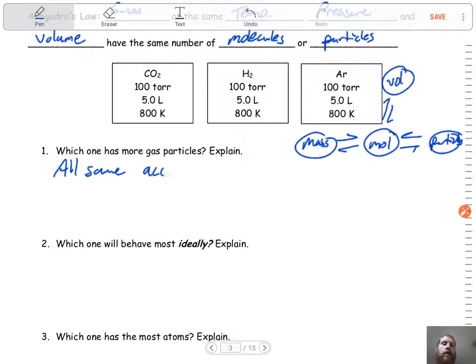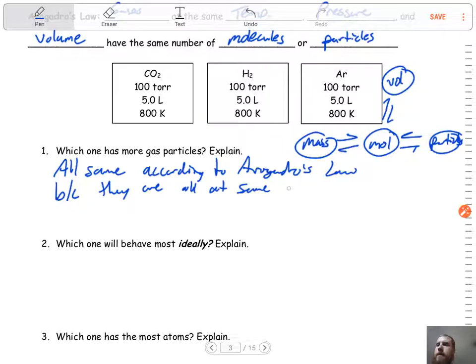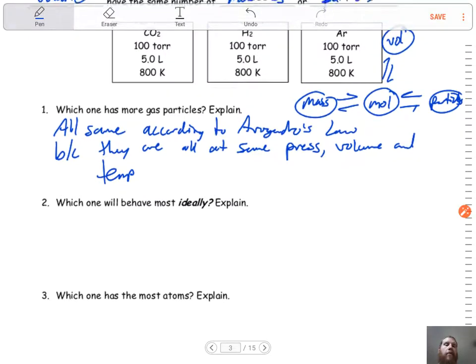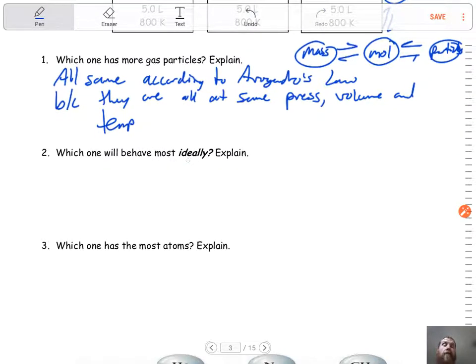Because according to his law, they are all at the same pressure, volume, and temperature. So just keep that in mind, that if they're all the same, they're going to have the same number of particles.